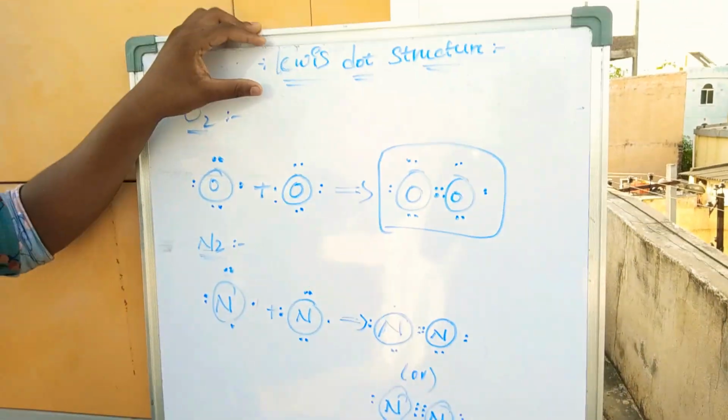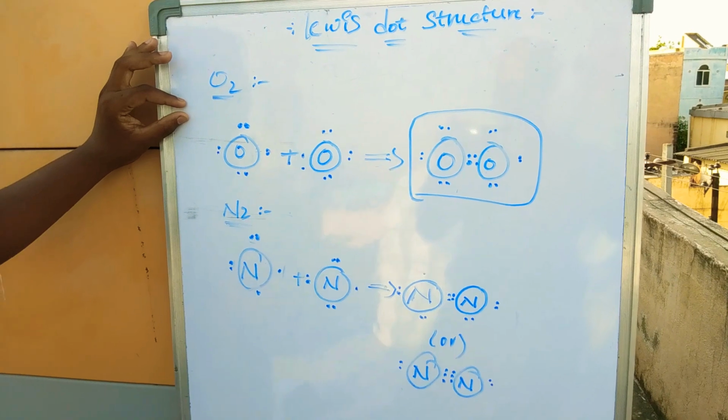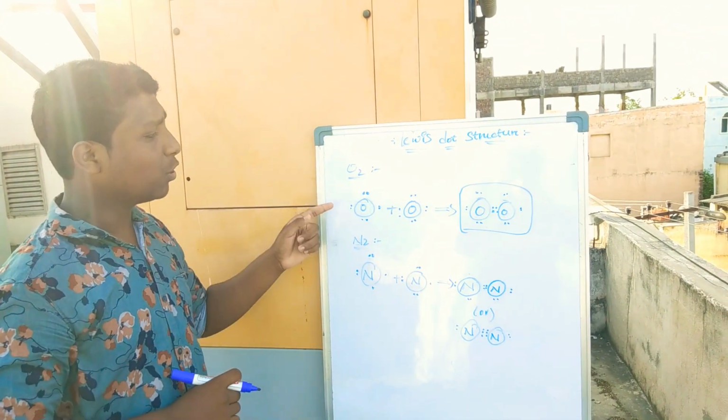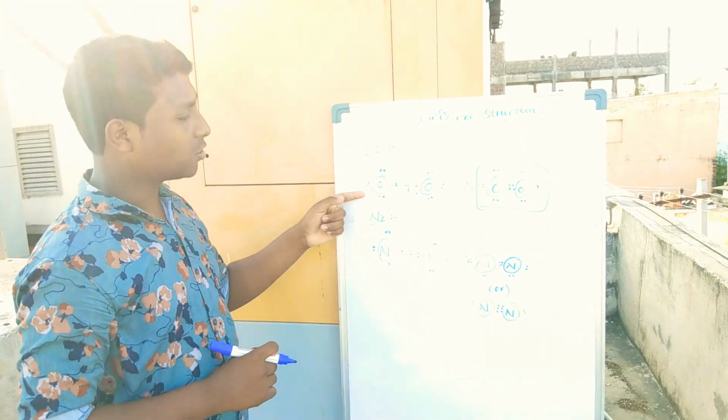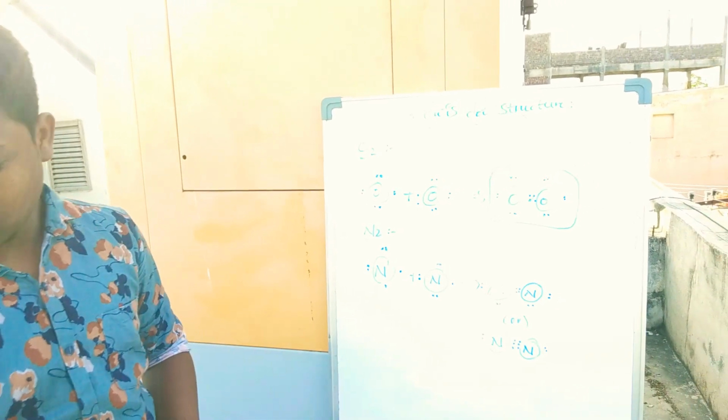Lewis is a great scientist. He explained with dots, nothing but valence electrons. He introduced oxygen and nitrogen atoms in terms of the number of electrons in the oxygen atom and the number of electrons in the nitrogen atom. These are valence electrons.